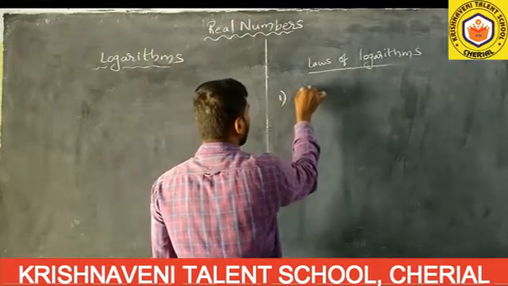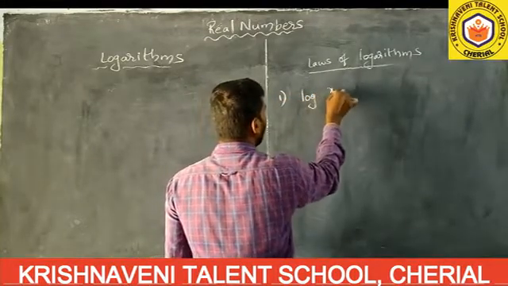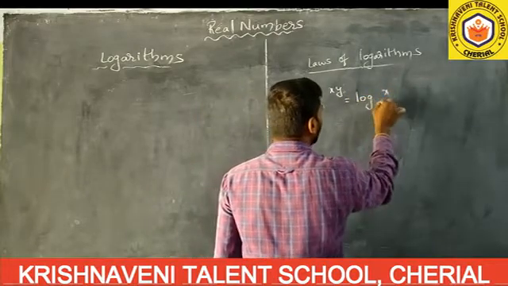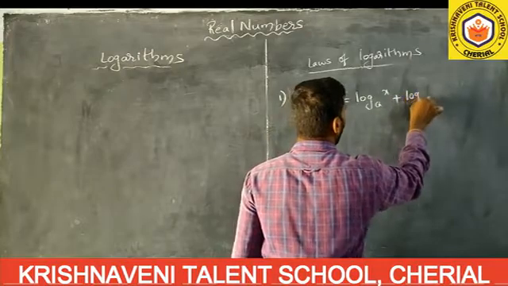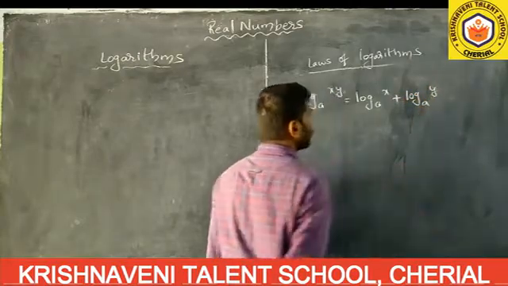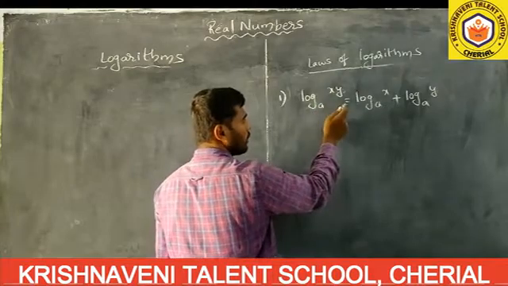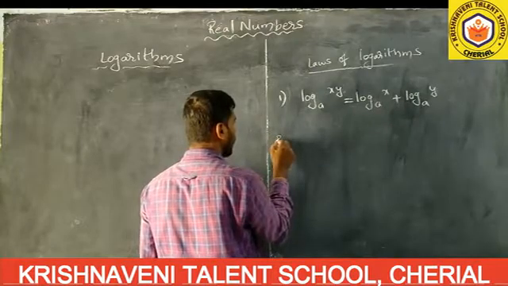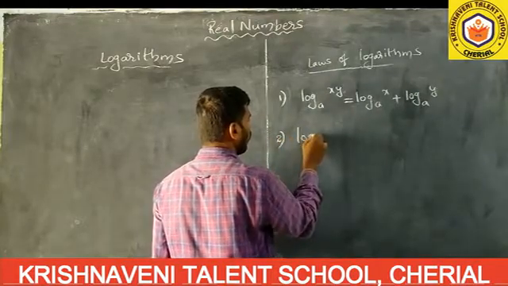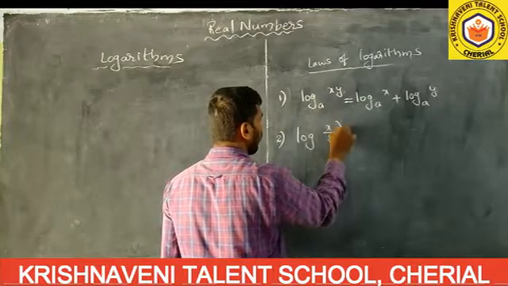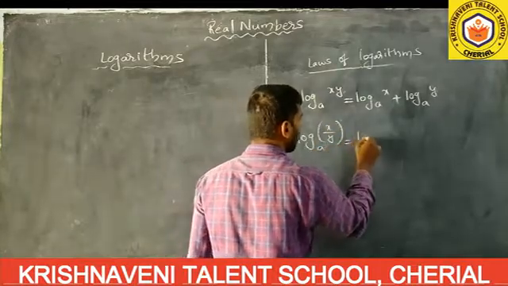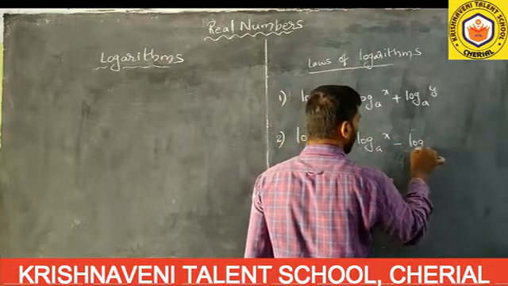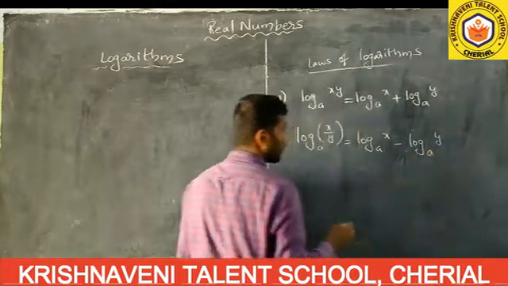What is the first law? Log xy to the base a equals log x to the base a plus log y to the base a. Next, the second law: log x by y to the base a equals log x to the base a minus log y to the base a.